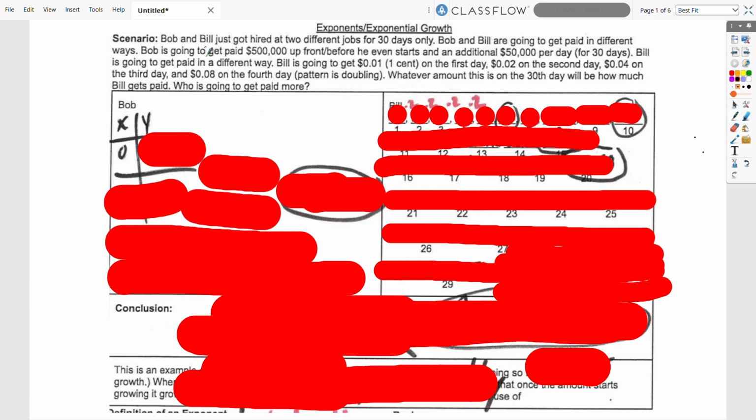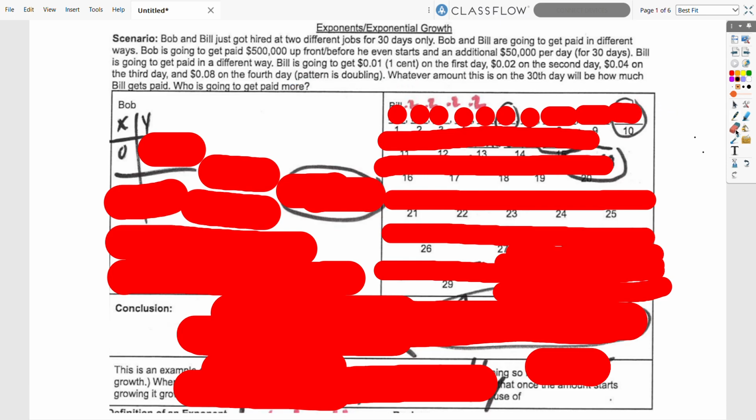In two different ways. So Bob, he's going to get paid $500,000 up front before he even starts, and then another $50,000 per day every day for 30 days. And then he gets paid out on the 30th day. Bill, he's going to get paid differently. He's going to start at a cent on day one, and then it's going to double. It's going to become 2 cents on the second day, double to 4 cents on the third day, double to 8 cents on the fourth day, and it keeps going until day 30. Whatever amount is on day 30 is how much they get paid. Who is going to get paid more?